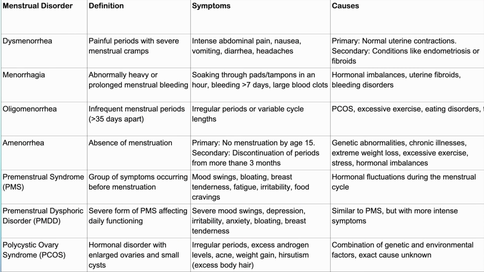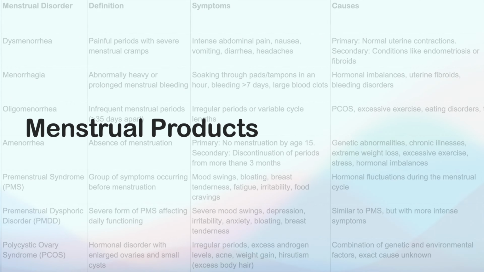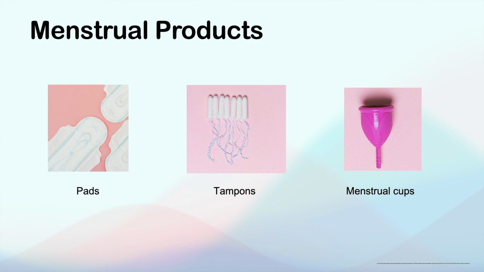Menstrual disorders. There are many different conditions which affect the normal menstrual cycle. This can affect the emotional and physical well-being of women. You can pause the video here and have a look at the different disorders before we move on to the next topic. Menstrual products. There are many products available to help manage menstrual flow. Some of them are pads, sanitary napkins, sheets which stick to the inside of the underwear and absorb the menstrual blood; tampons, cylinders which are inserted into the vagina to absorb menstrual blood internally; and menstrual cups, flexible bell-shaped cups inserted into the vagina to collect all the menstrual blood.